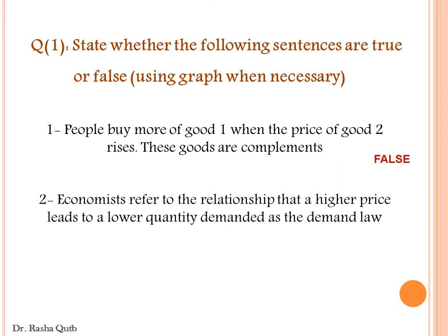Number 2. Economists refer to the relationship that a higher price leads to a lower quantity demanded as the demand law. This sentence is true, because the demand law states that when the price of a product increases or rises, the quantity demanded of that product would decrease, or when the price of the product changes, the quantity demanded of the same product would change in the opposite direction.